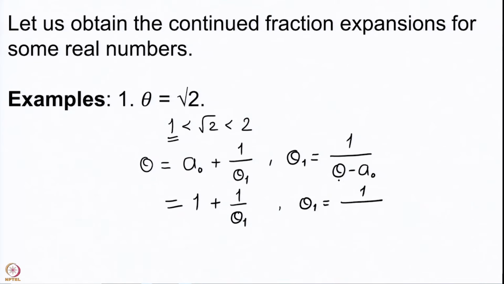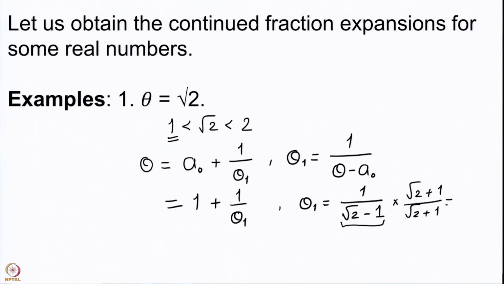So, theta 1 is 1 upon root 2 minus 1, and we want to write this expression in a simpler form, and the standard trick to do that is to multiply the numerator and denominator by the conjugate of this number.